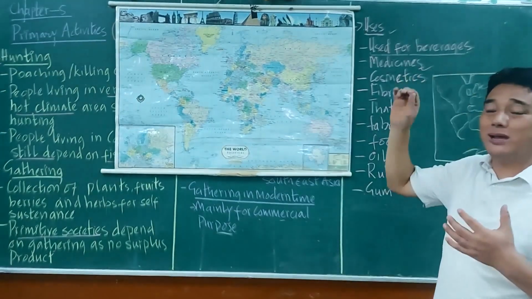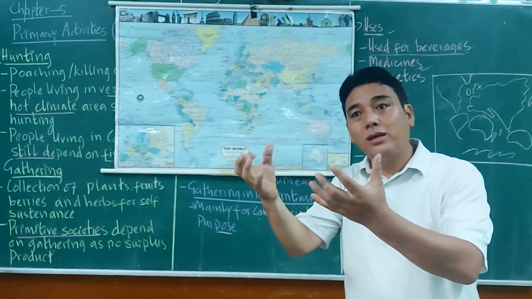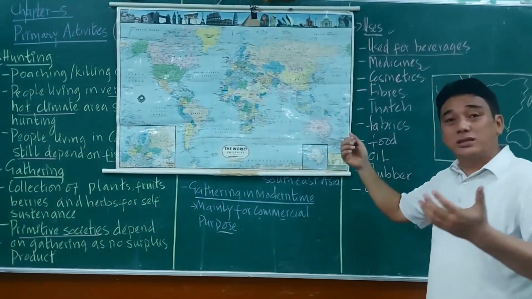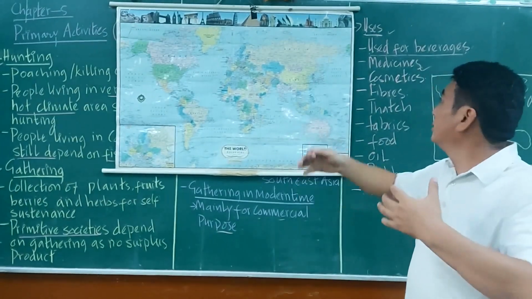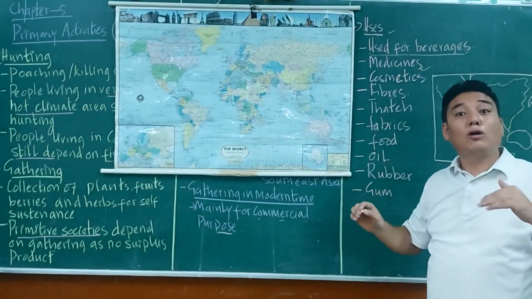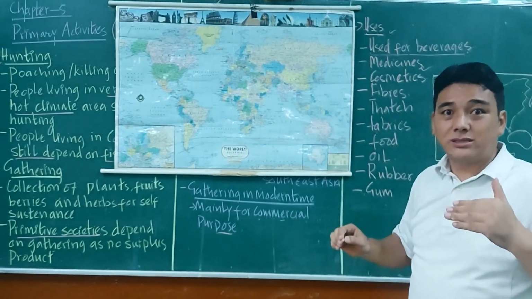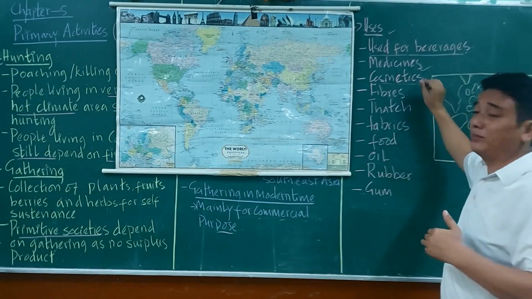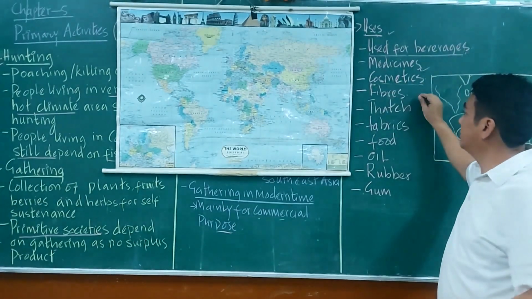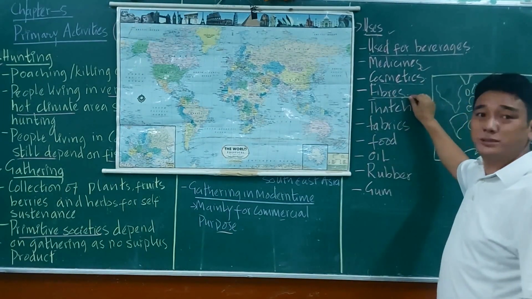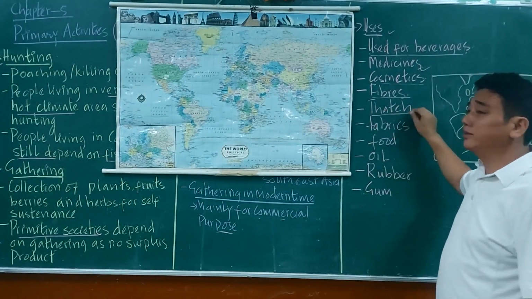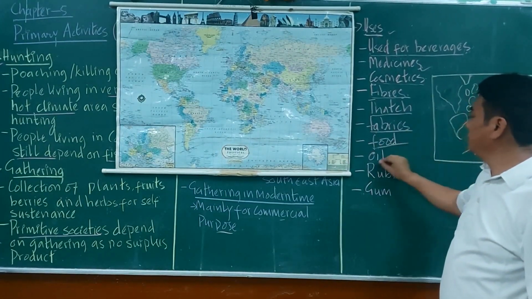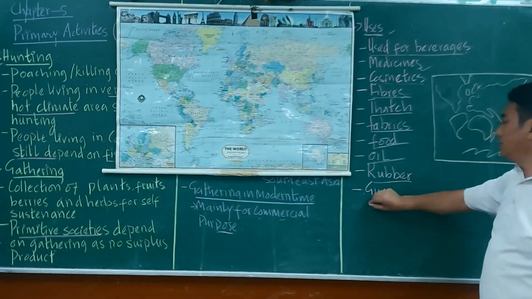Many plants like Arjun, Tulsi, and Yagzagumbo are collected from nature for medicinal purposes or drugs. Next is cosmetic purposes. Other uses include fibers, making clothes, thatch for roofs, fabric, food, oil, rubber, and gum.